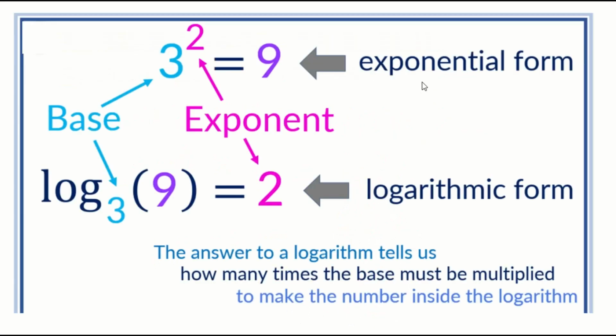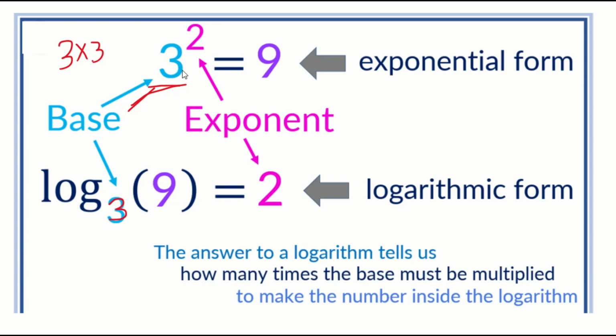What is this form called? It's called the exponential form. Here 3 is the base and 2 is the power, which you call the exponent. That gives you the answer 3 into 3, which is 9. So how can I write this in logarithmic form? You take log, and the base is 3, so it will be base 3.